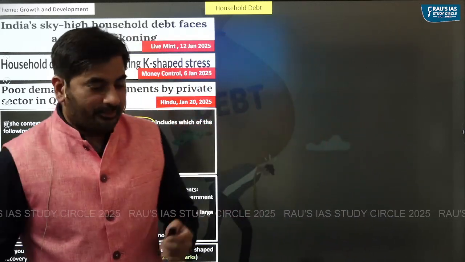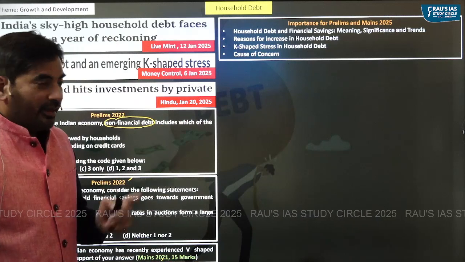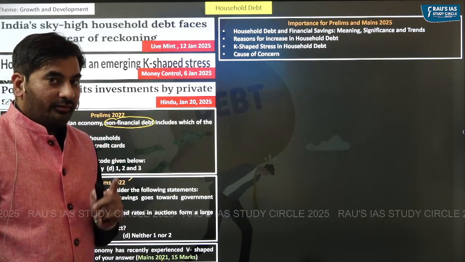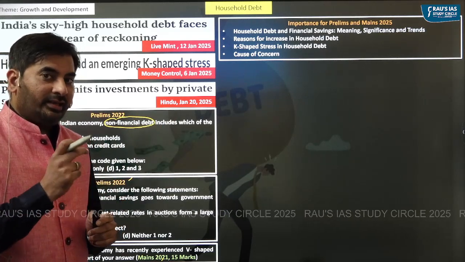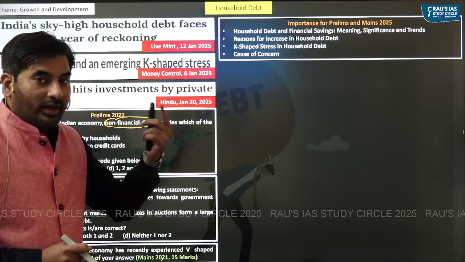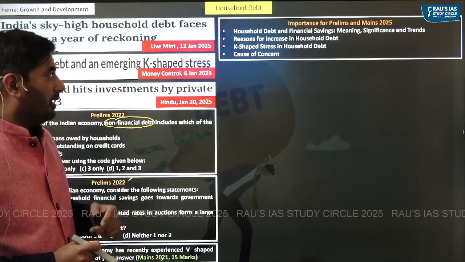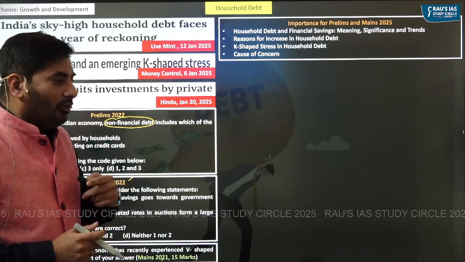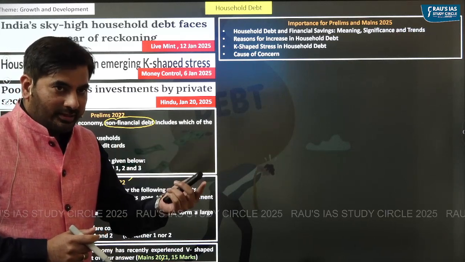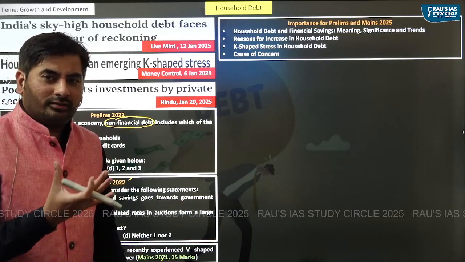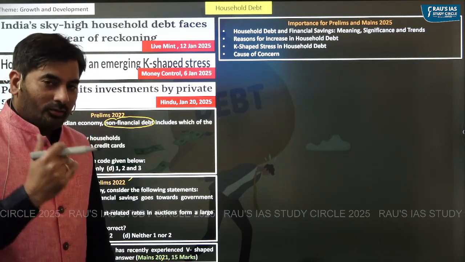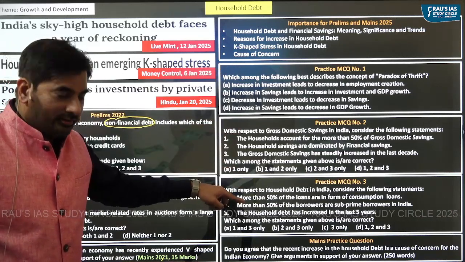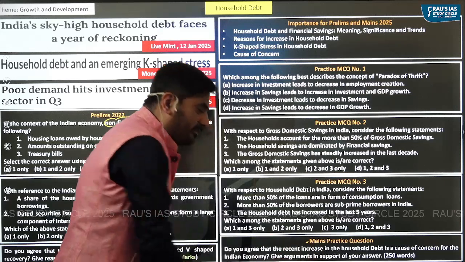So, based upon this, for your prelims and mains, you are required to understand what is household debt and financial savings, their meaning, significance, and trends, the reasons as to why the household debt has increased, what is this K-shaped stress in the household debt, and if the household debt has increased, if it is a cause of concern or not. So based upon these topics, we will have 3 prelims questions for practice and a mains practice question.